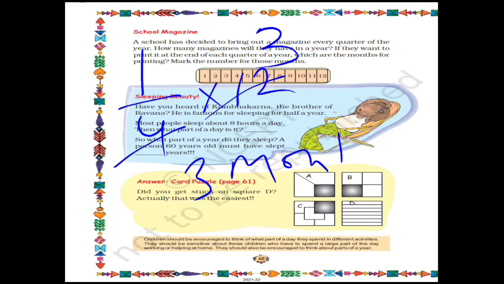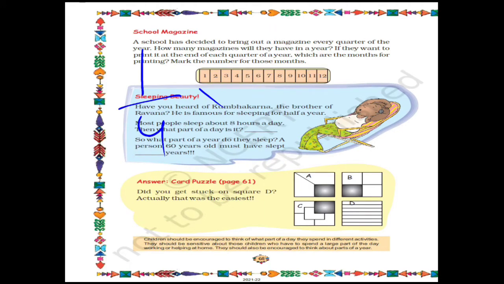So what do they have to do? They have to print the magazine every 3 months of a year. So let's mark it in this picture. First 3, then 6, then 9, then 12. So in these months of the year they have to print the magazine. I hope this is clear.